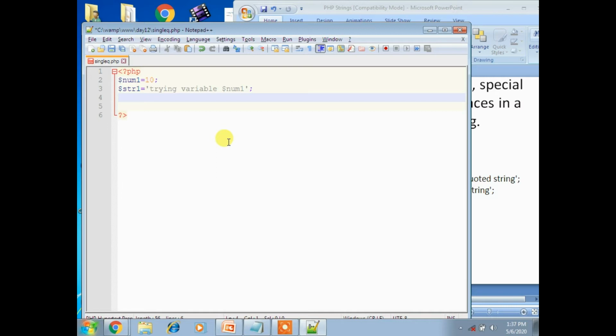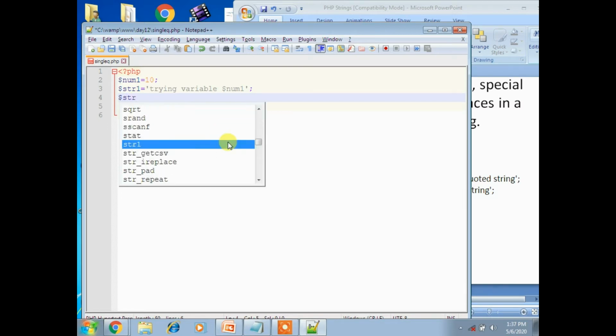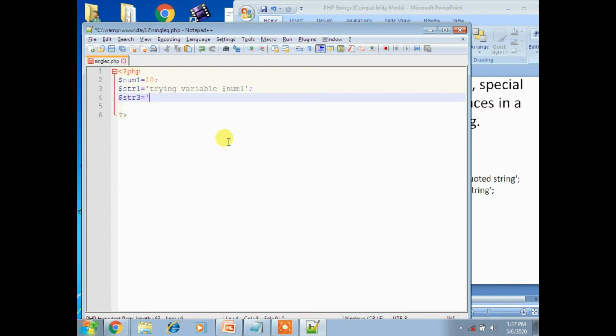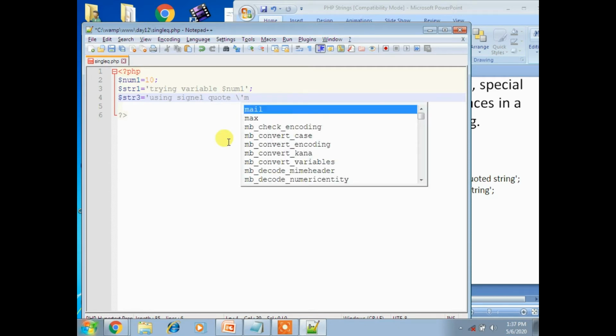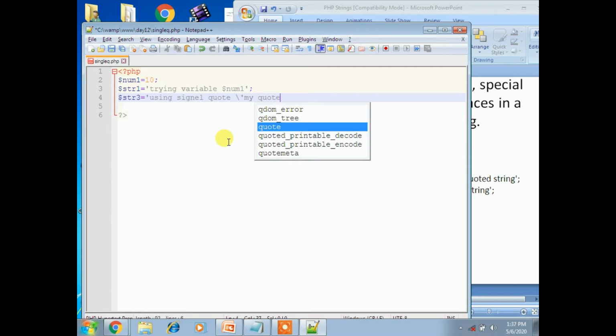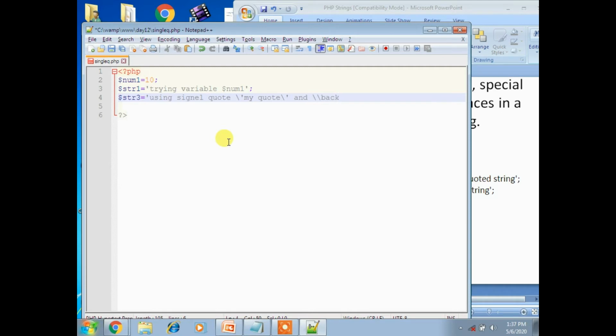Let's try another one, str3 equal to, using single quotation, a slash and my quotation, and a double backslash.